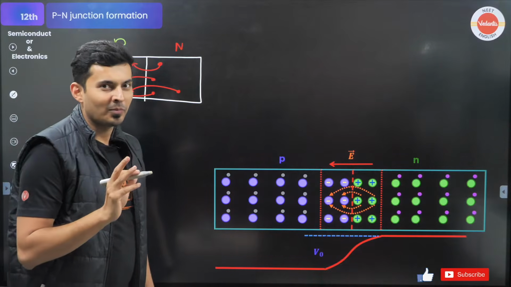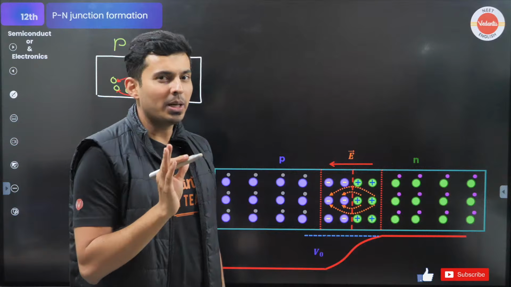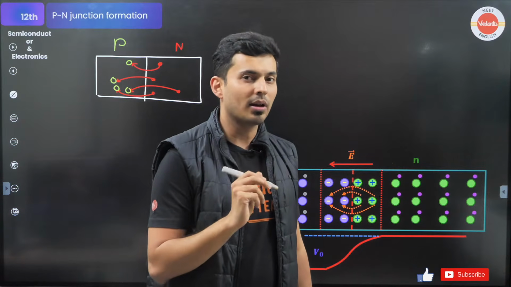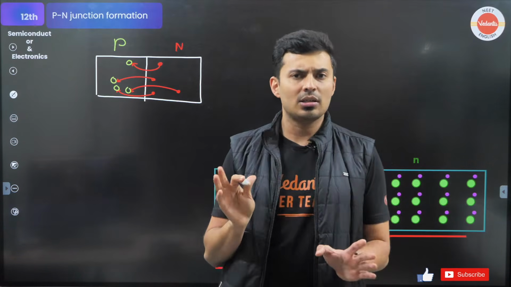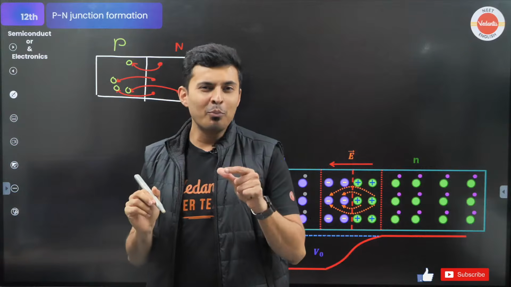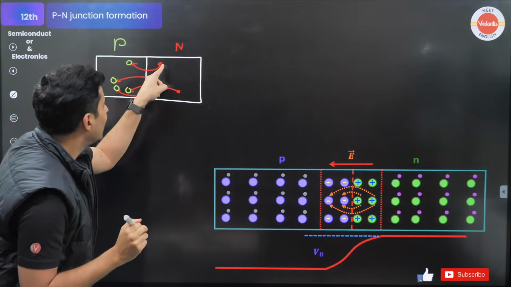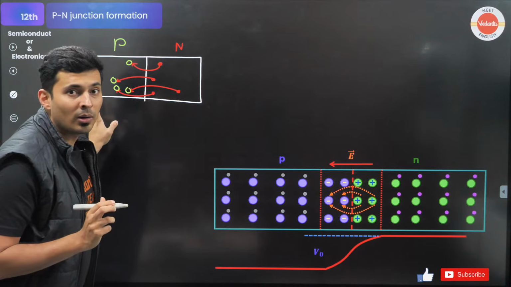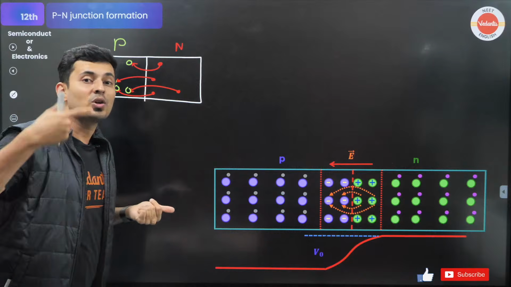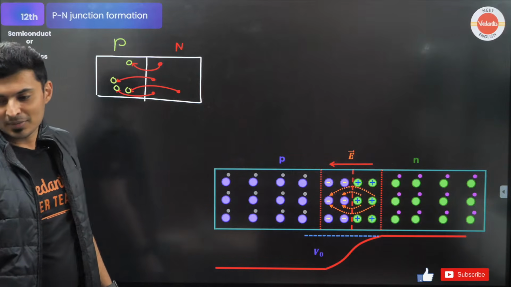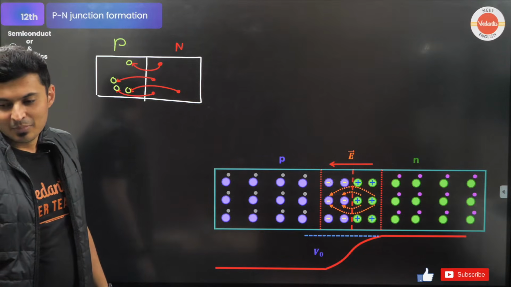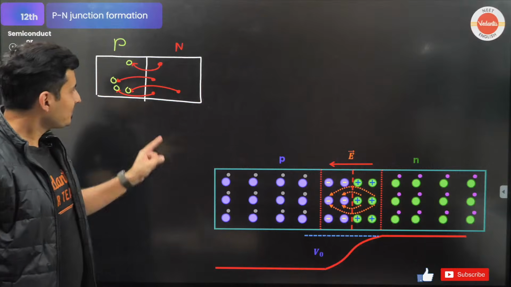There comes a problem. I had told you p-type and n-type are neutral. There is no net charge, neutral, correct? But the moment the n-type loses the electron, what will be the charge on the n-type? Answer in the chat box. Exactly, opposite.